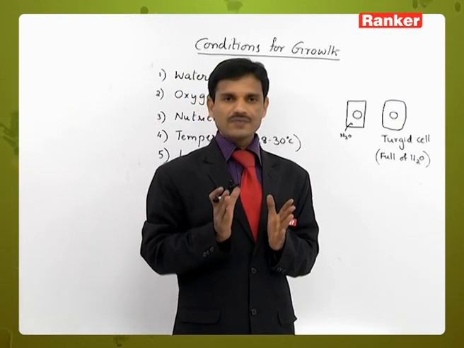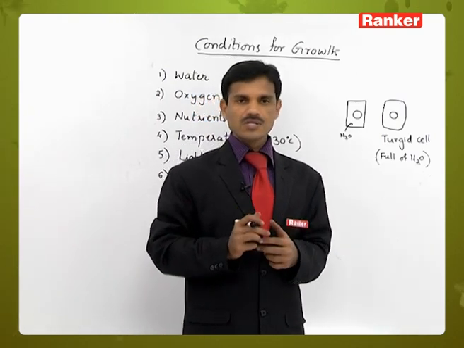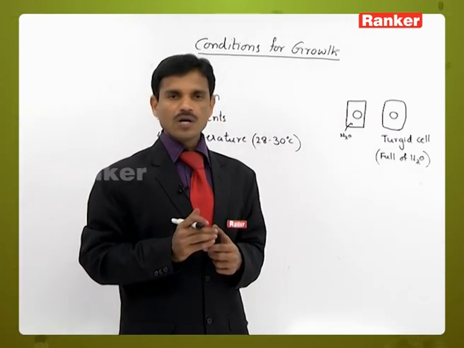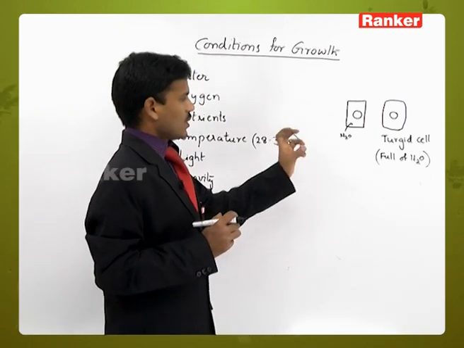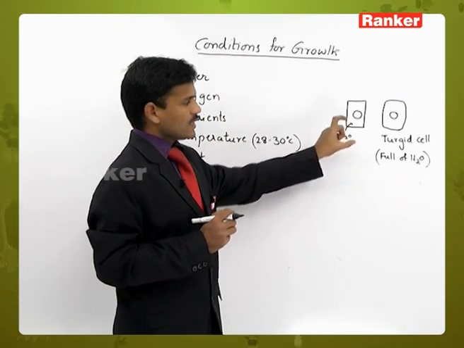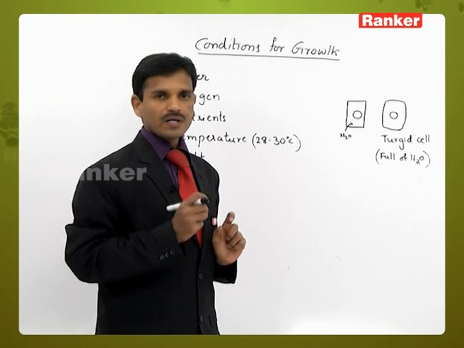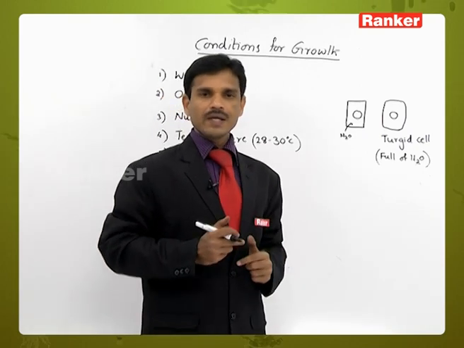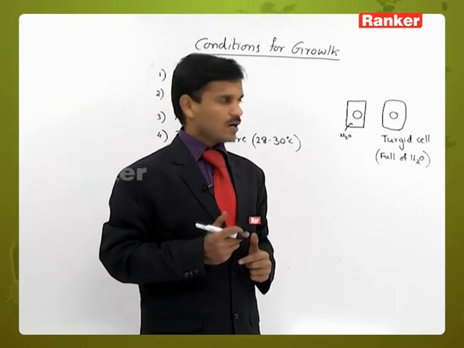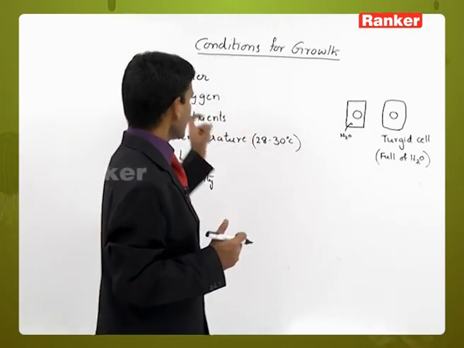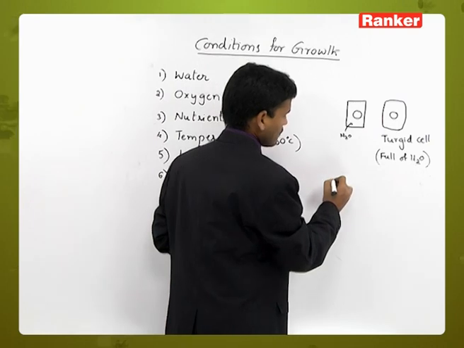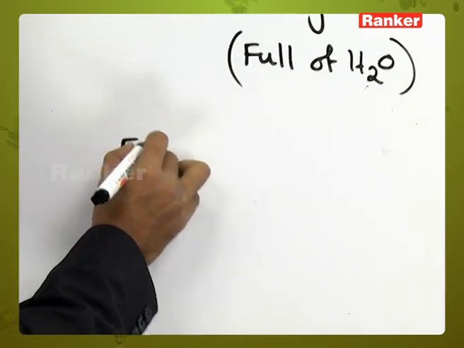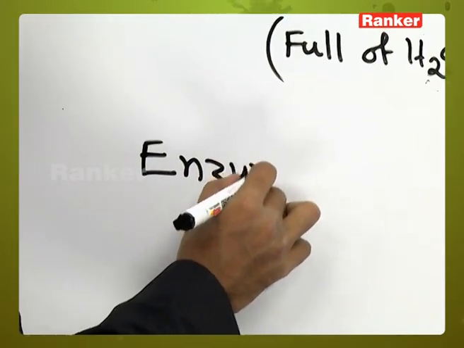If the water is very less in the cells or in the organism, the growth is very slow or growth is not taking place. So the water is compulsory for the turgidity, and this turgidity is important for cell elongation, ultimately the growth of the organ or organism. And water is also influencing the growth enzymatically, mainly enzymes.